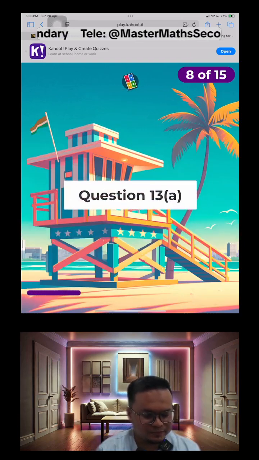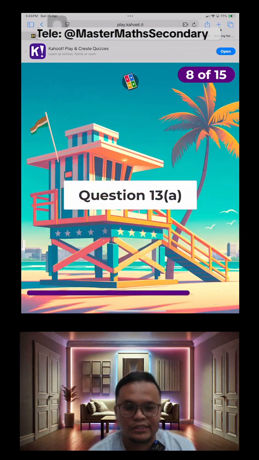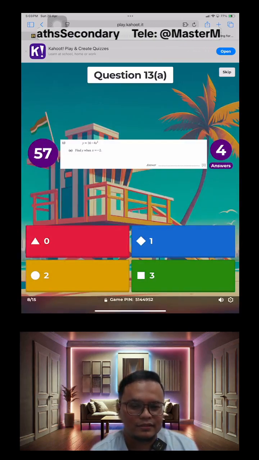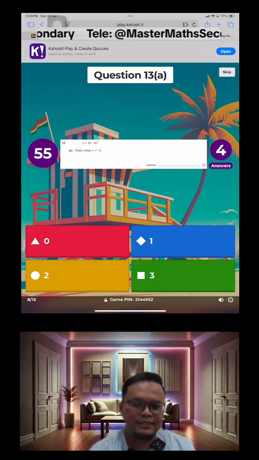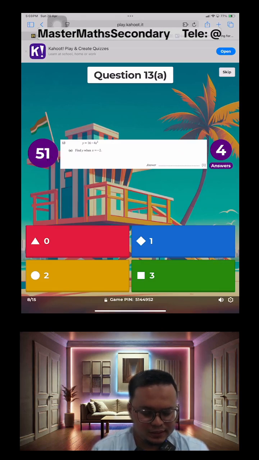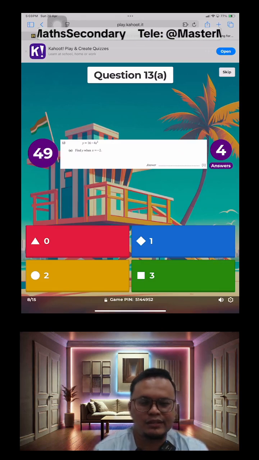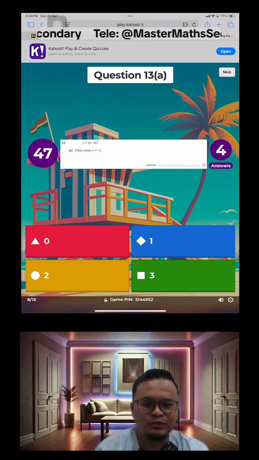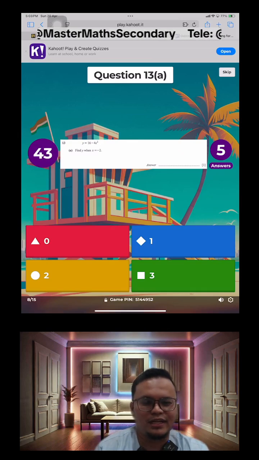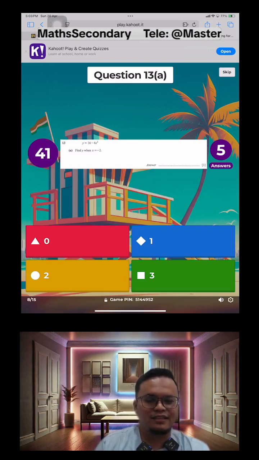Okay, let's move on to another question, question 13 part A. This is the 2020 O-level maths paper. I think this one is very straightforward. Just sub in x equals to -2 into the equation and you'll get your answer straight away. I think this one is super easy.